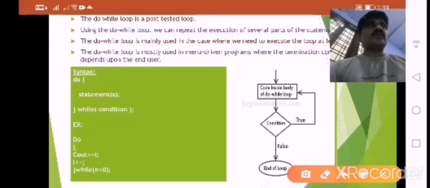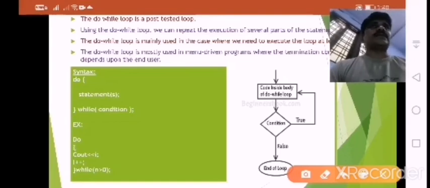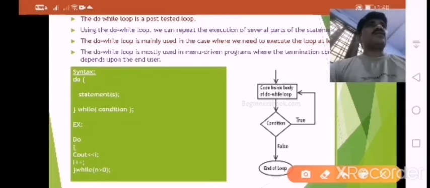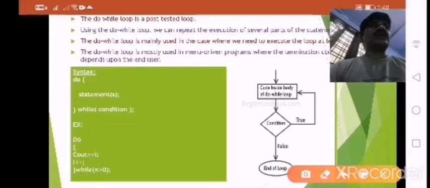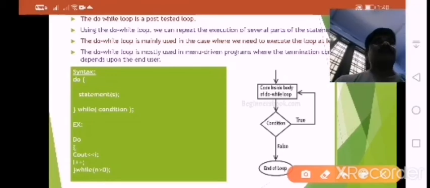Using the do while loop we can repeat the execution of several parts of the statement. The do while loop is mainly used in the case where we need to execute the loop at least once. It is mostly used in menu-driven programs where the termination condition depends upon the end user.